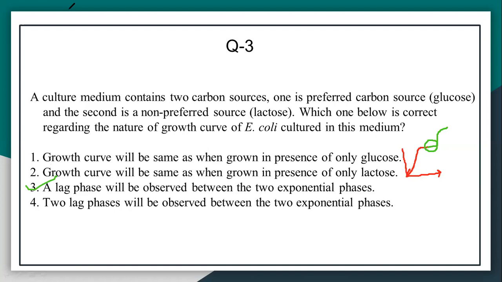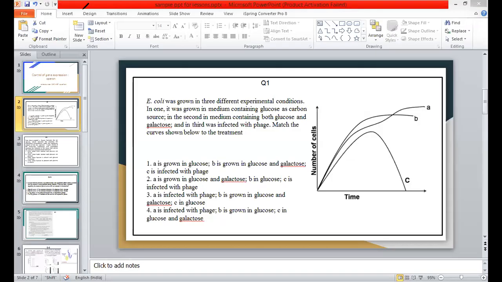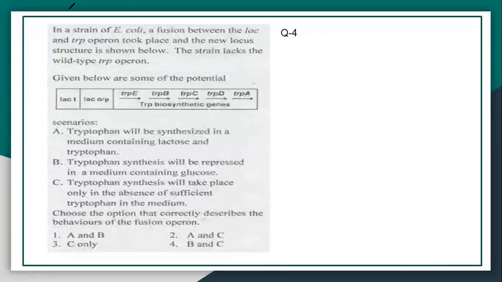Now next question. In a strain of E. coli, a fusion between the lac and tryptophan operon took place, and the new locus structure is shown below. The strain lacks the wild type tryptophan operon.